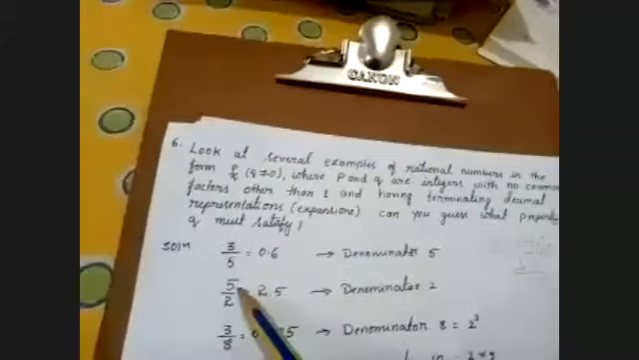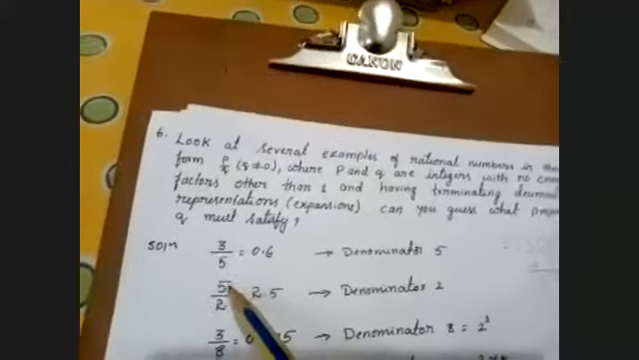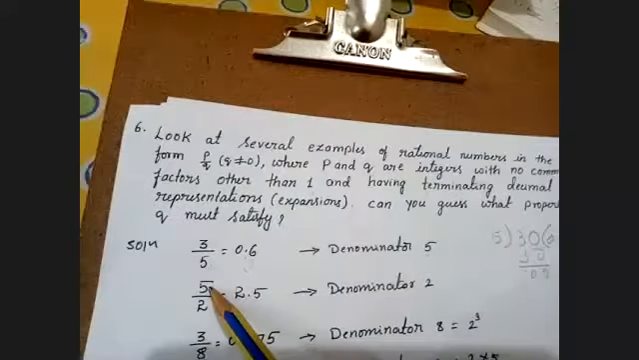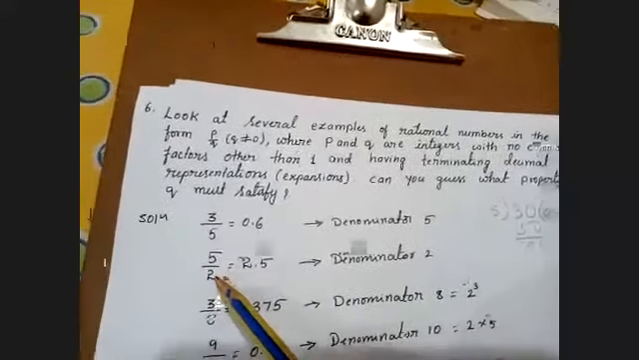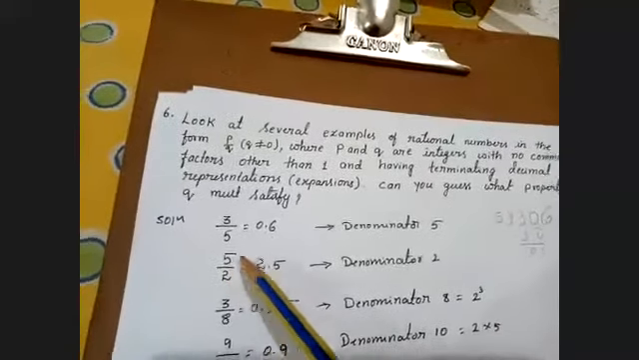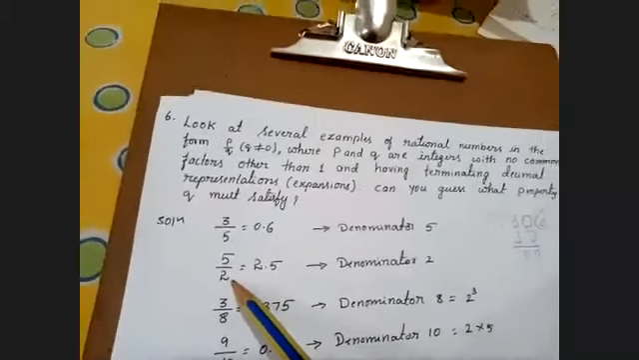Next, take another example, 5 by 2. Factors of 5 are 1 and 5. Factors of 2 are 1 and 2. So the HCF we are getting is 1. So 5 and 2 are co-prime.